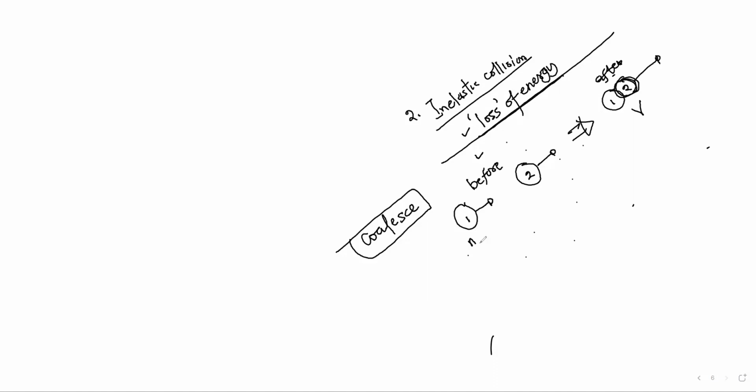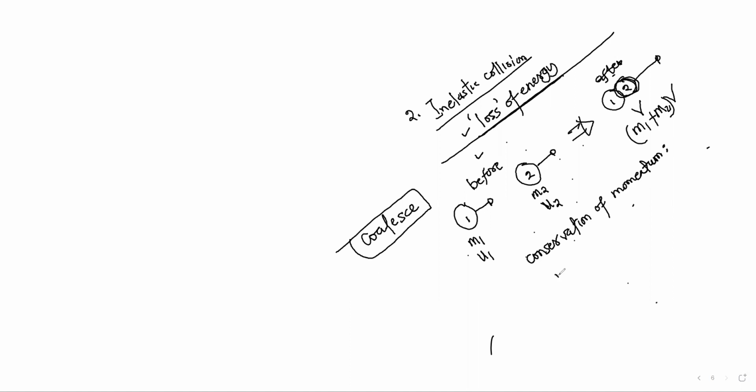This is mass 1, U1, mass of 2, U2. This is now M1 plus M2, they are together, times V. Momentum is still conserved. Remember, momentum is always conserved. So, conservation of momentum.